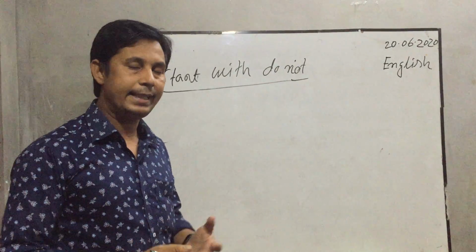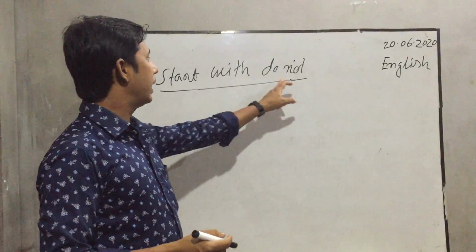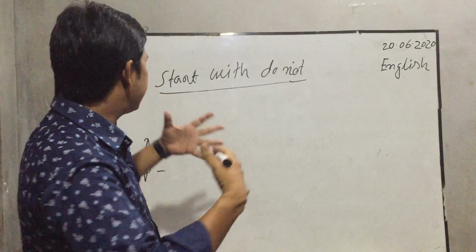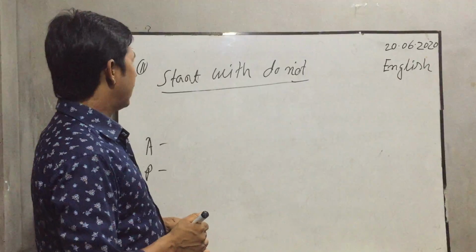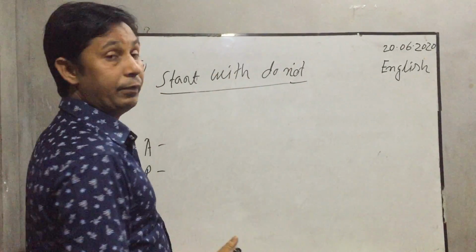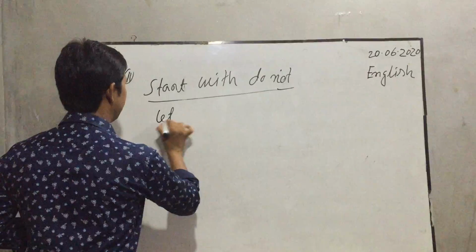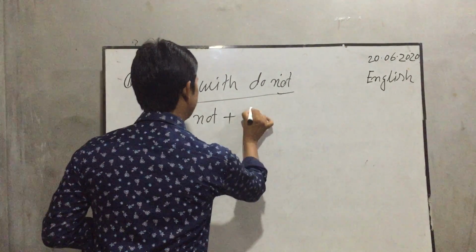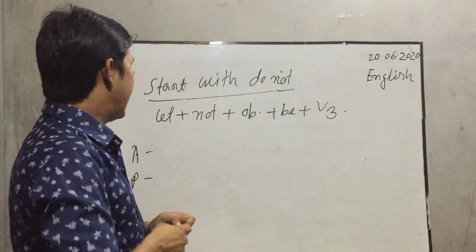If we see an imperative sentence starting with do not in the active voice, when we change it into passive voice, the structure will be: at first let, then not, then object, then be, then V3. Okay, my dear students, this is the structure.